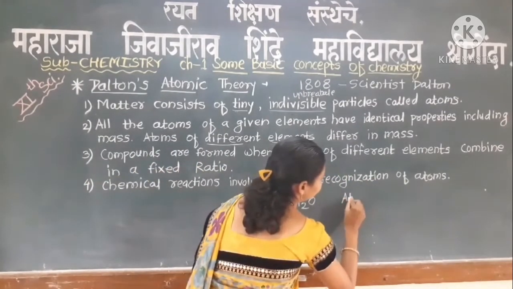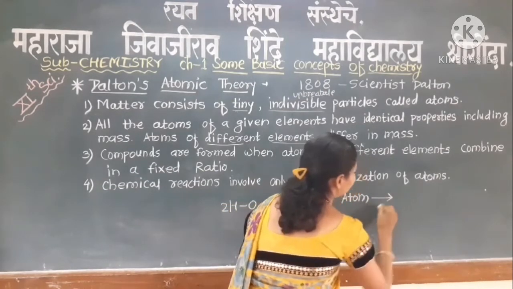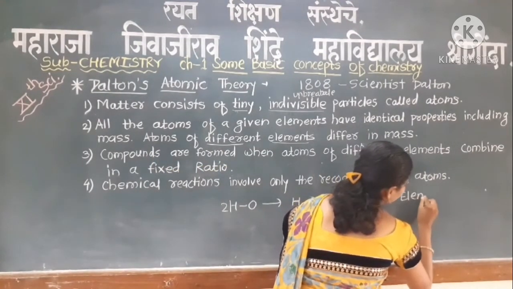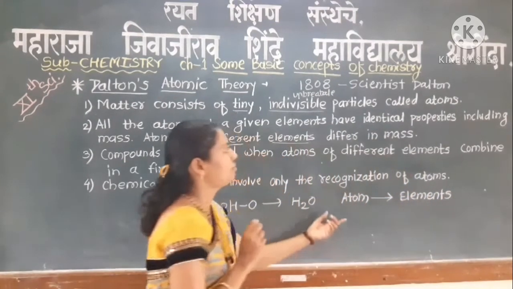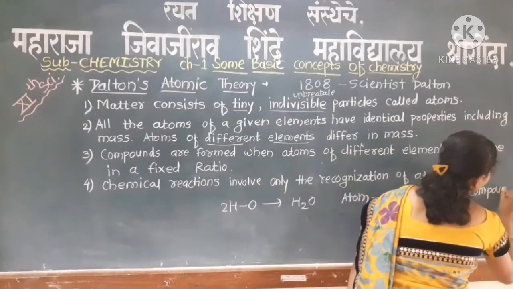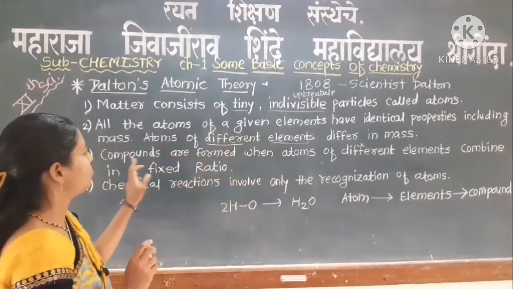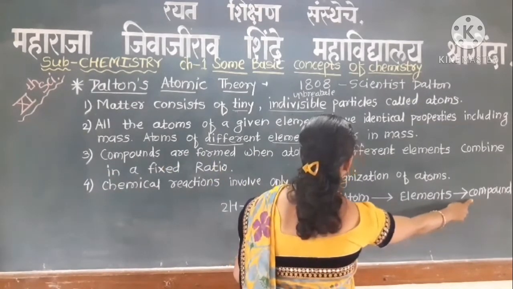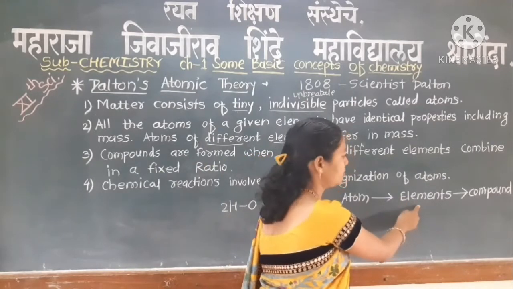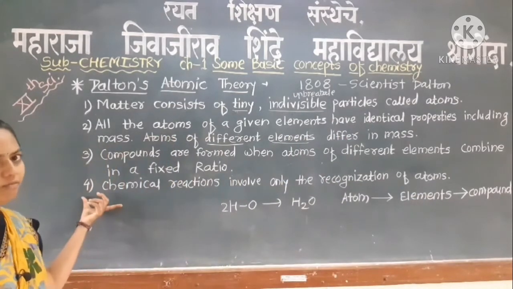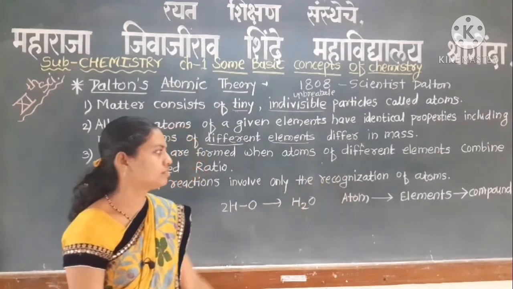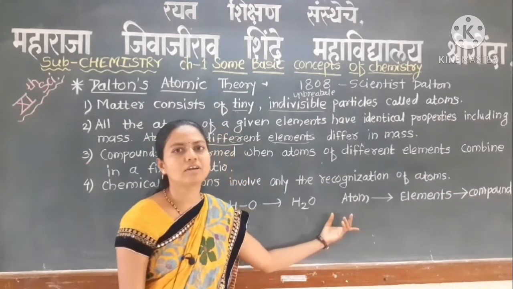When two or more atoms come together they form an element, and when elements combine they form a compound. And the fourth postulate is that chemical reactions involve only the reorganization of atoms, only the atoms taking part in the chemical reaction.